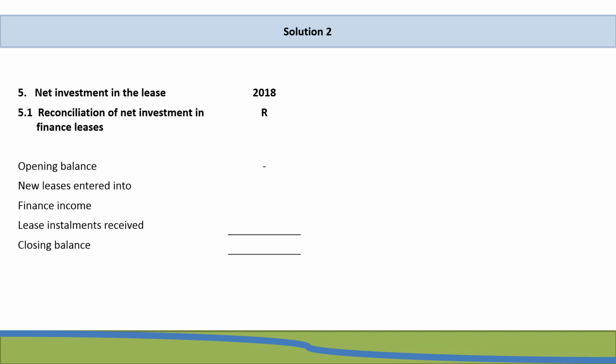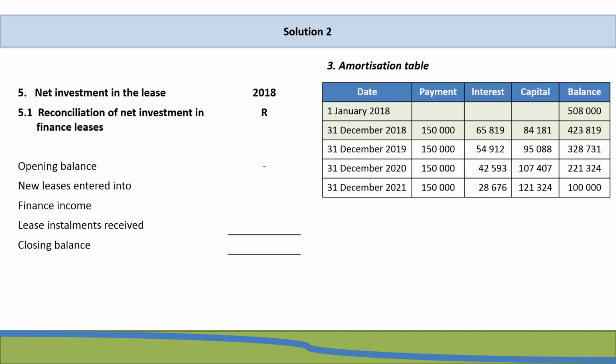Right, so if we have a look at our net investment in the lease, first we do our reconciliation of net investment in finance leases. As mentioned already, our opening balance is zero because we have no information about any finance leases coming from previous years. And the lease transaction that we are currently busy with was entered into at the beginning of the year on the 1st of January 2018. So our amount for the new leases entered into will be 508,000 Rand.